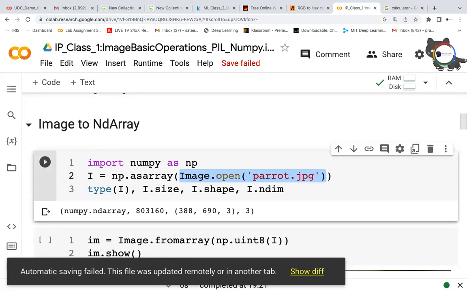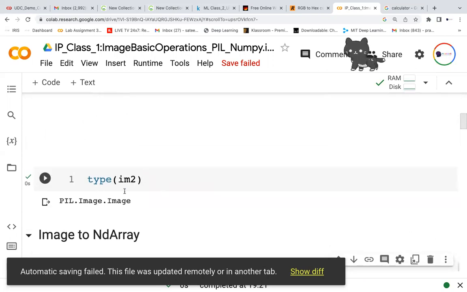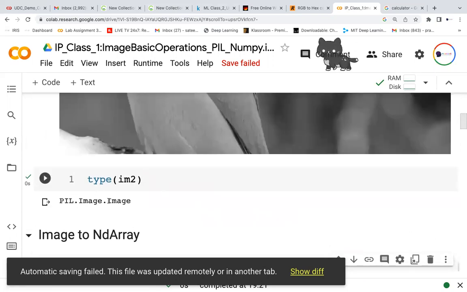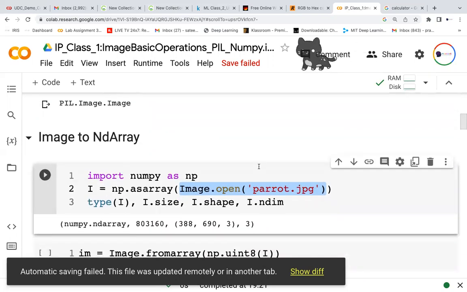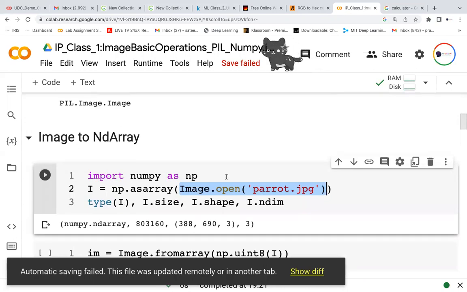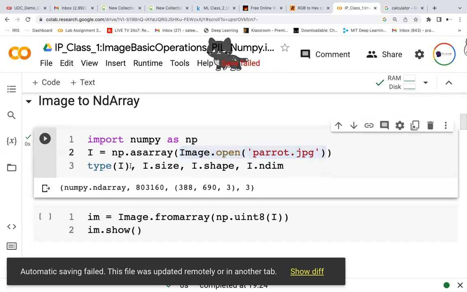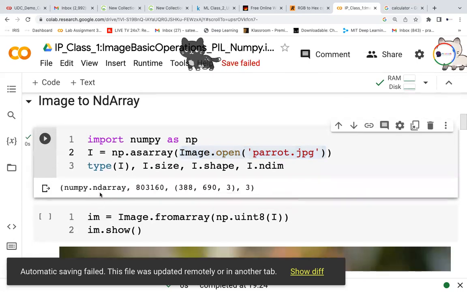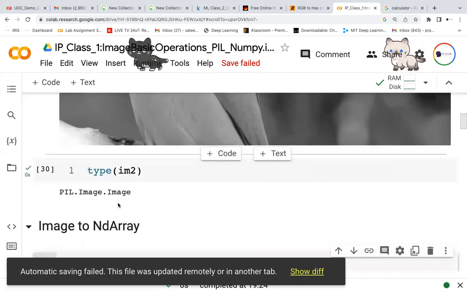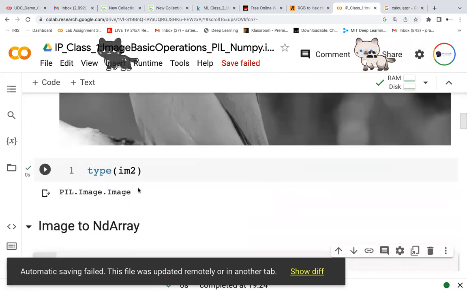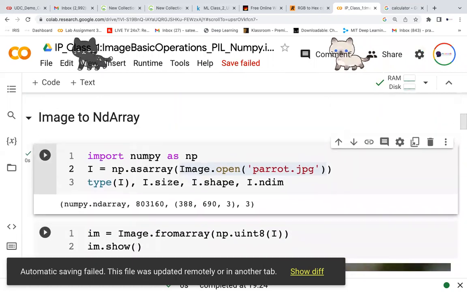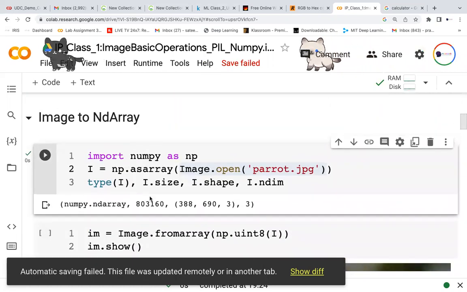So I = np.asarray, and here what I'm giving is the image that I read, the PIL image. This image I want to convert into a NumPy array, so I will be converting. If you see the type of that I after the conversion, it is a NumPy array, numpy.ndarray. Before, the image type was PIL image. That is the type. Then what is the size? This is the total size.